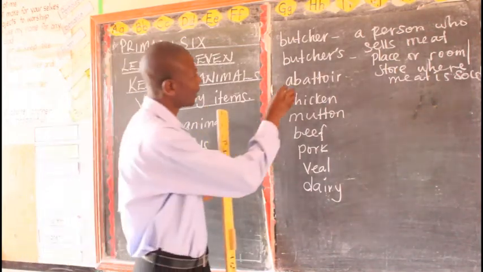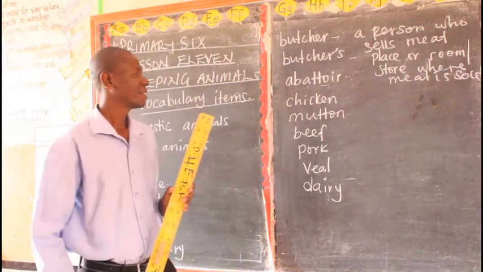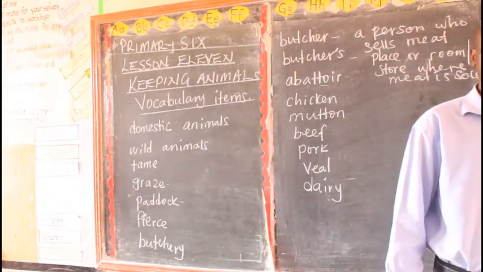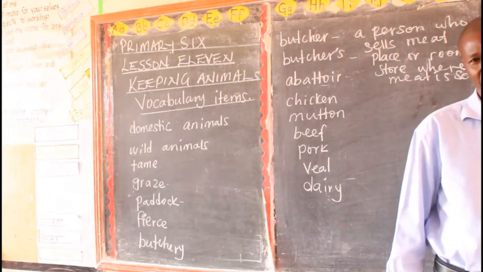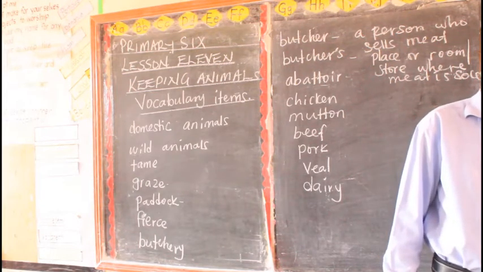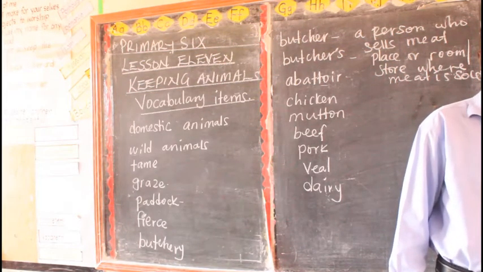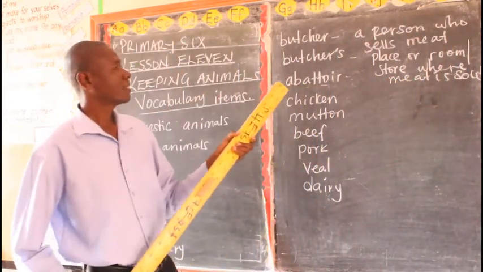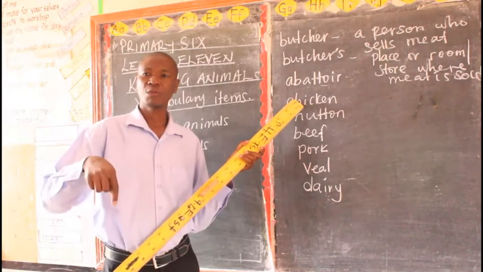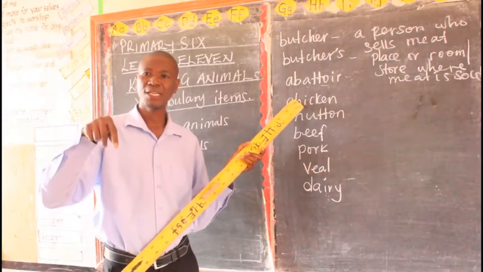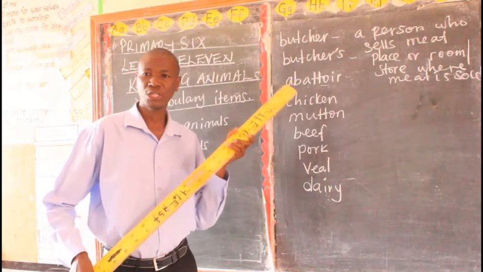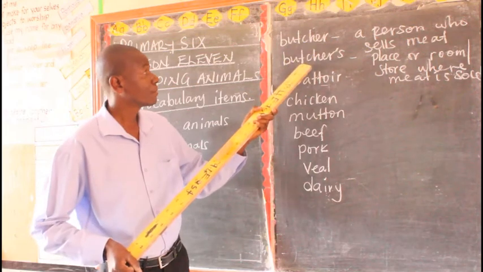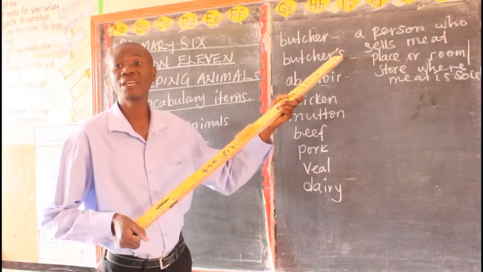Then let's look at this word abattoir. Abattoir is a place where animals are slaughtered for meat. Any place where animals are slaughtered for meat is called an abattoir. We have some special places where these animals are slaughtered. Then after they have been slaughtered, the meat is now sold to the butchers. Then the butchers take that meat to their butcher's.